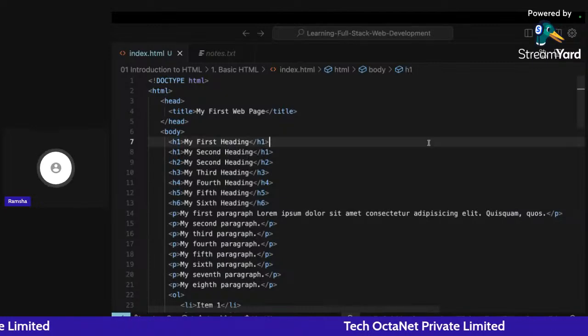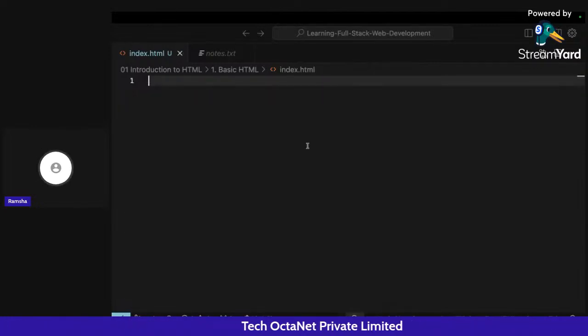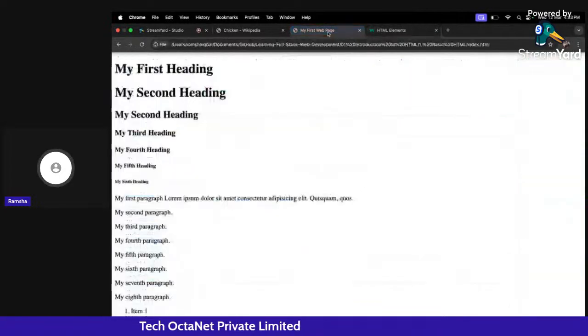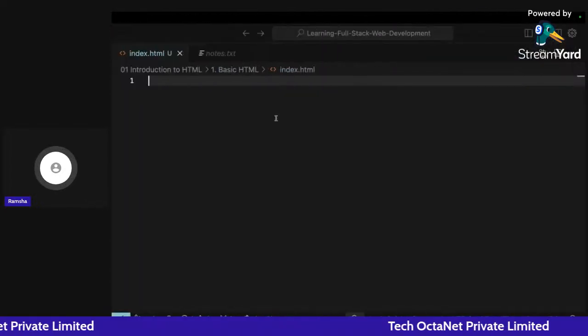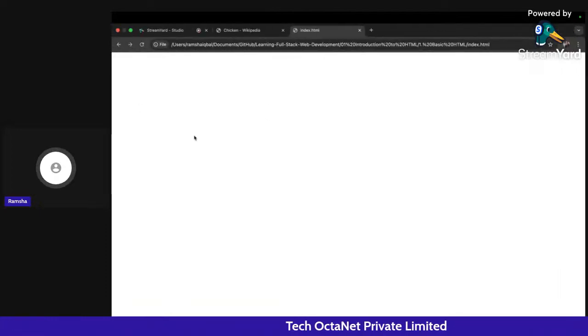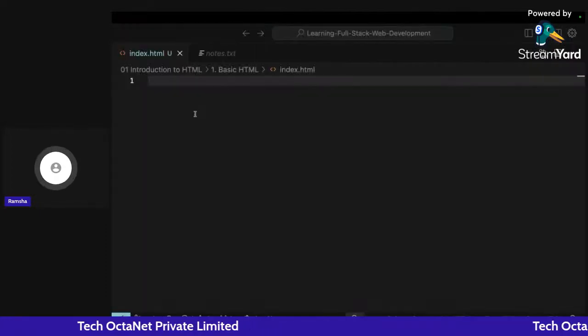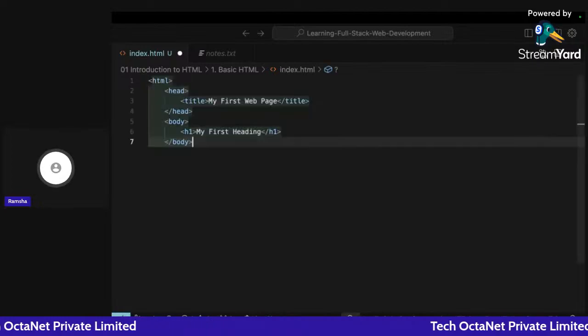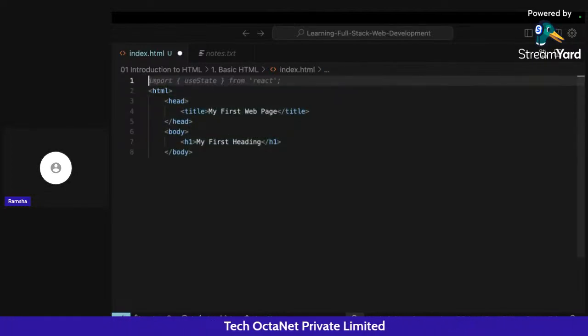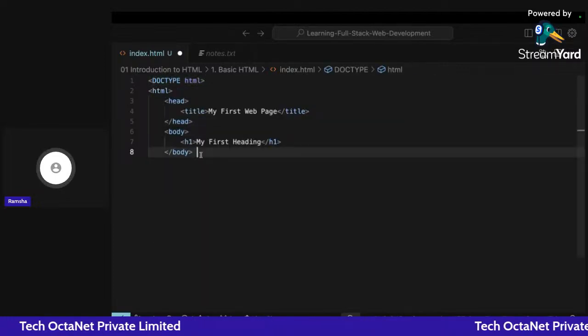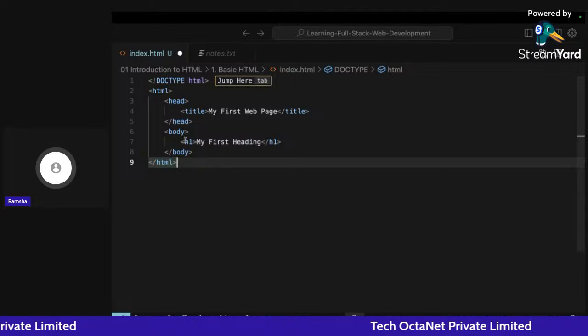Okay, so let me just remove everything from here. If I go back and click on refresh, you can see I have nothing now because I have removed everything. Now we are going to build a portfolio website from scratch. So what we can do here is add doctype HTML at the top, and then the HTML opening and closing tag.